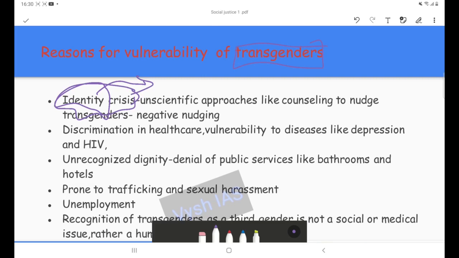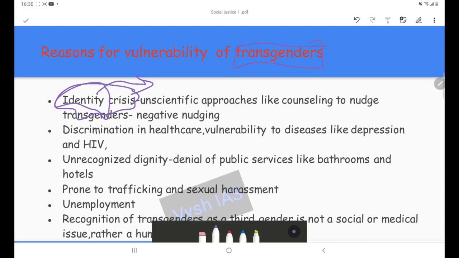So they are not having an identity. Although they have an identity, it is not even socially recognized, and even to get a legal identity, they have to go through a lot of process. There is red tapism in granting the identity of a transgender person, and we can see examples of conversion.